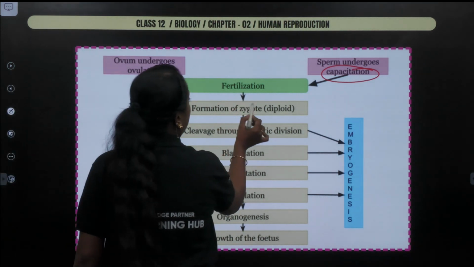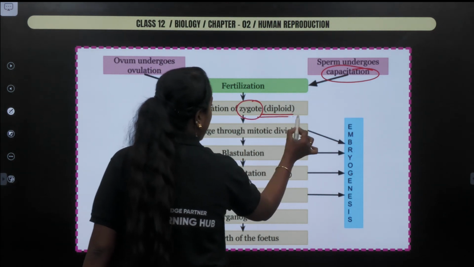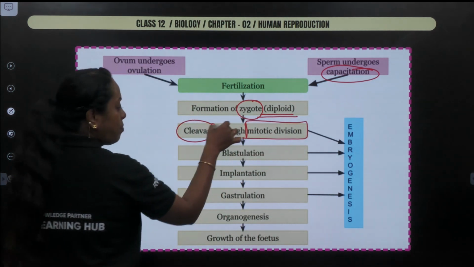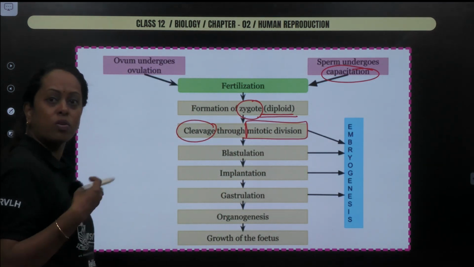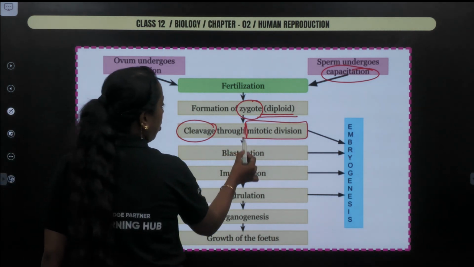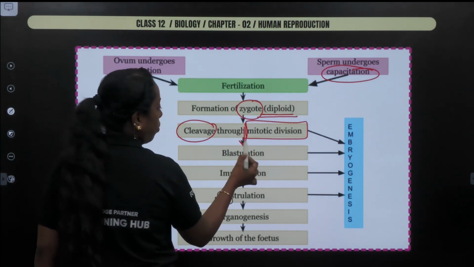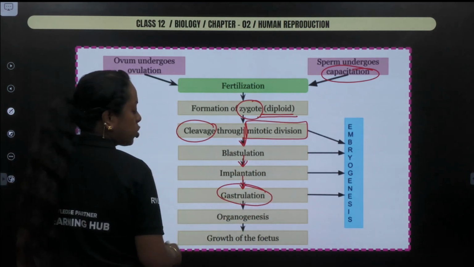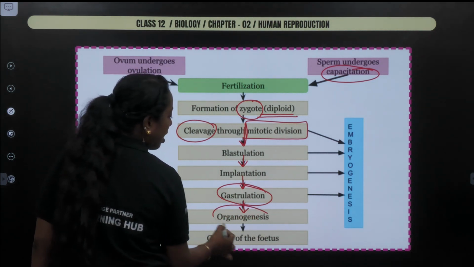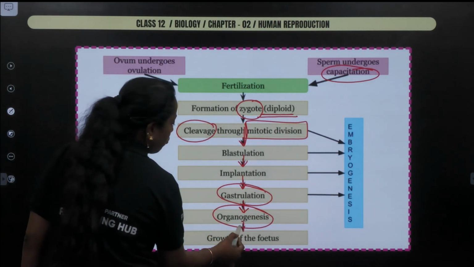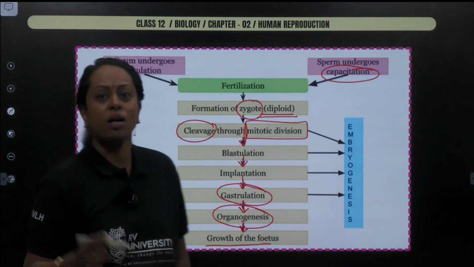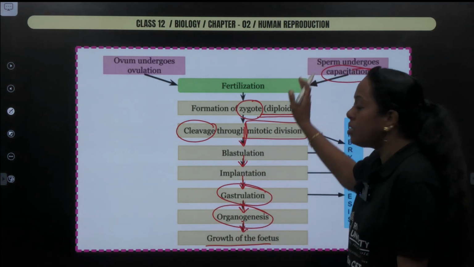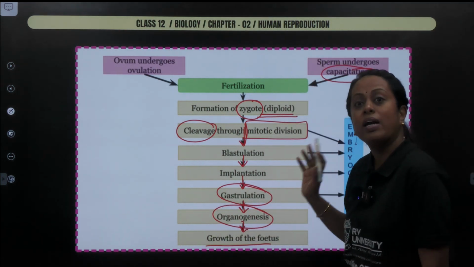So after the process of fertilization, there is formation of a diploid zygote and that undergoes cleavage, which is called mitotic division. From that stage, we will use the word embryogenesis. So you come across blastulation, then you get to know there is implantation taking place. Then 3 germ layers are formed, which is called gastrulation. From the 3 germ layers, organs are formed, which is known as organogenesis. And finally, the growth of the fetus is going to occur. So this is a simple way to remember what happened after fertilization, where the sequence of order is what we are looking for here.